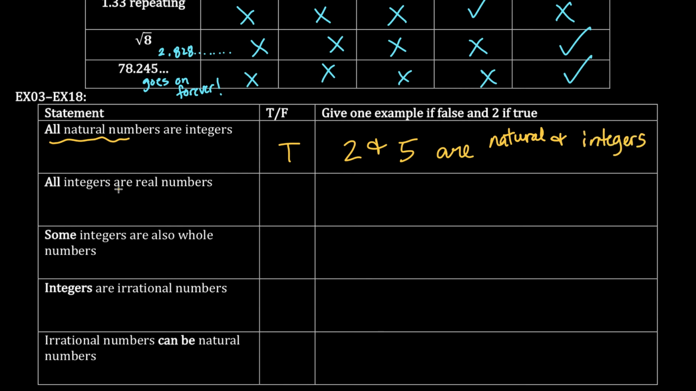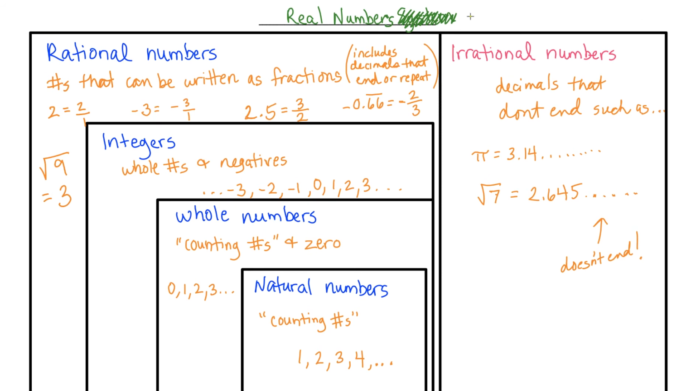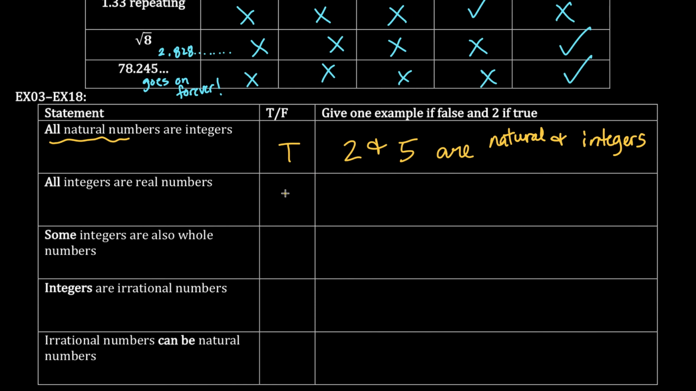Okay, all integers are real. All of these integers are inside this entire thing called the real number system, or real numbers. So this is all real. Integers are real. Yes, let's take some integers like -4, 0, and 5. They are integers and real.